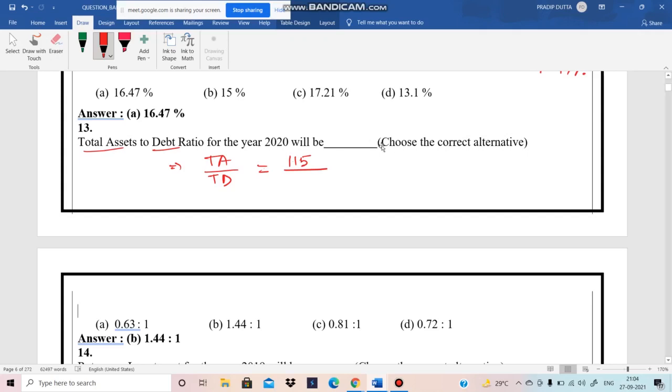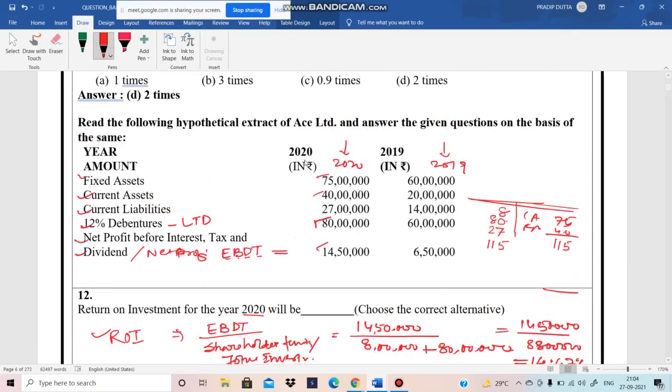Okay, and the total debts means the loan. So what is our loan? Loan means only there are debentures. So the debenture you can also treat as a loan, as we know the debenture holders are the lenders of the company. They give loan to the company at a rate of 12% as interest. So only the debt means only debentures.